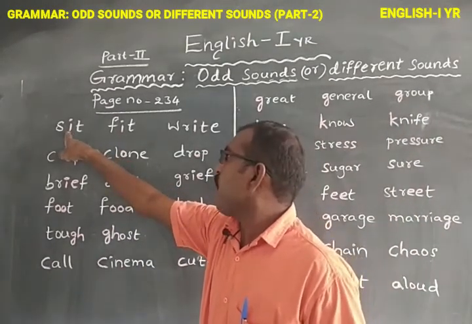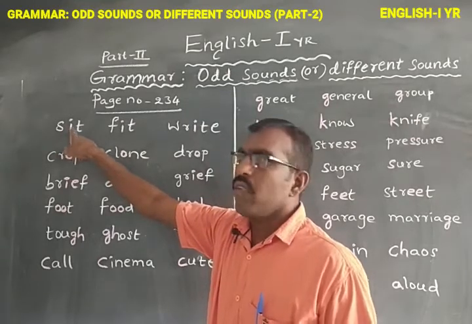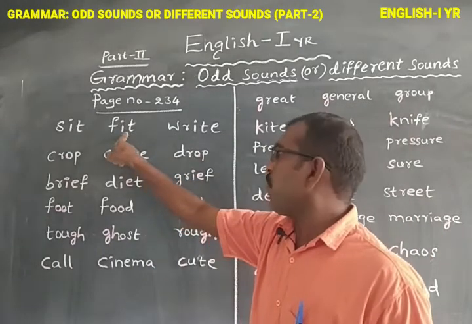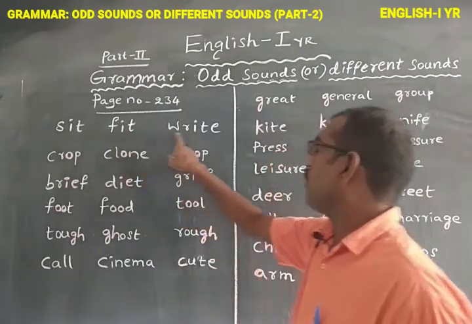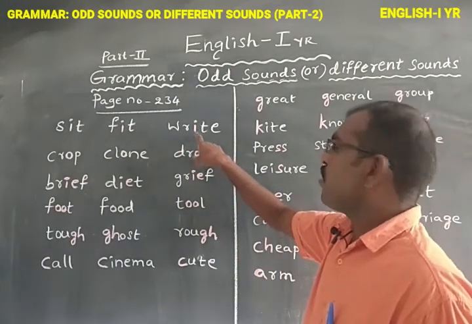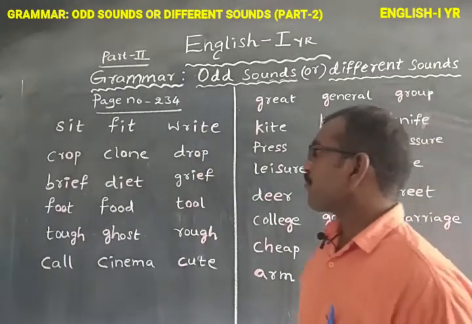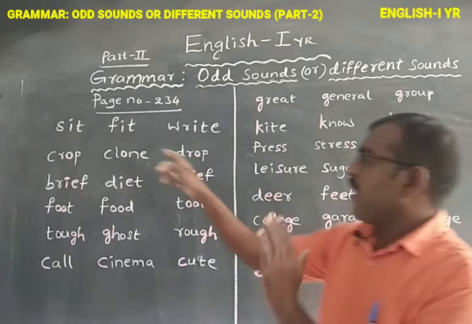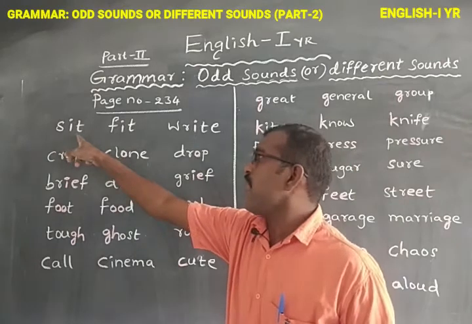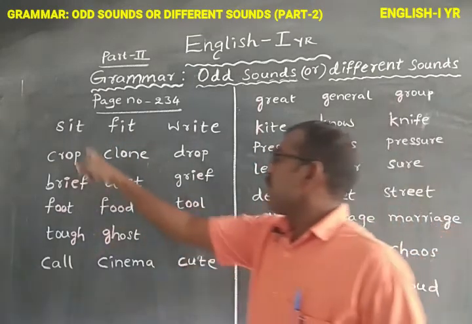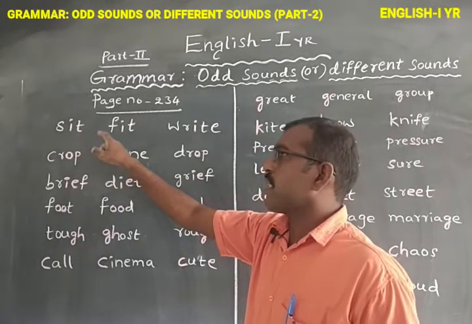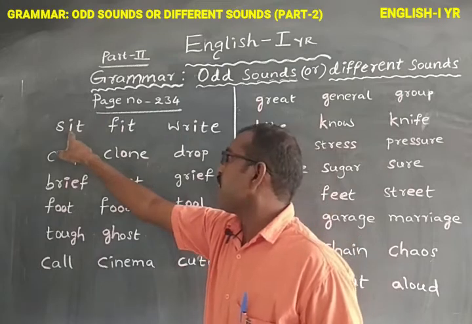What is the bold letter given here? I. In the word sit, I is marked as a bold letter. In the word fit, I is marked as a bold letter. In the word ride, I is written as a bold letter. So we need only the letter I's pronunciation. In sit, I sounds like sit, sit, sit. The I sounds like E.